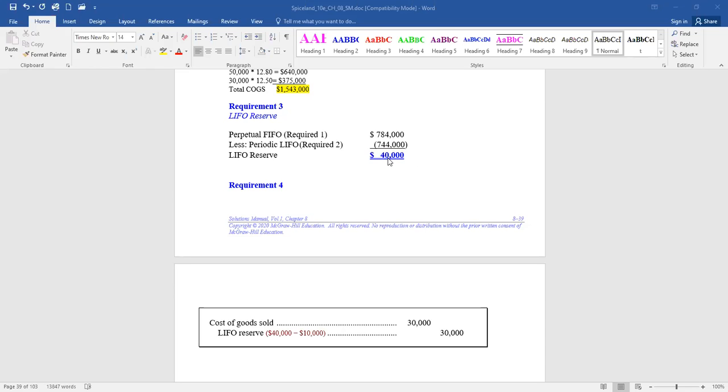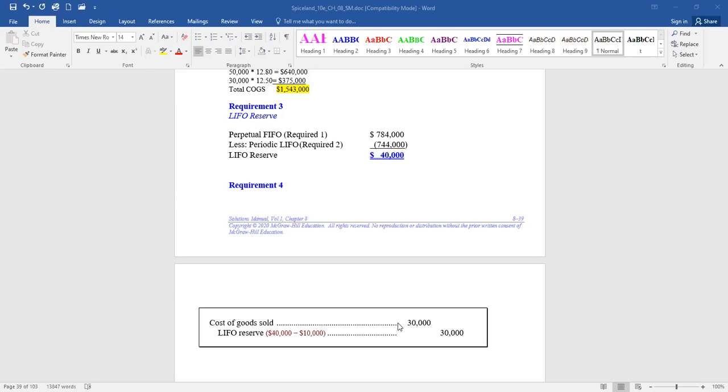So you have to make a journal entry to get it to that point. And the Lifo reserve will normally have a credit balance in it, because Lifo ending inventory is almost 99% of the time less than Fifo ending inventory. So credit the Lifo reserve 30,000, debit cost of goods sold.